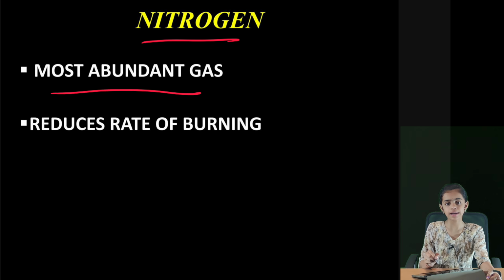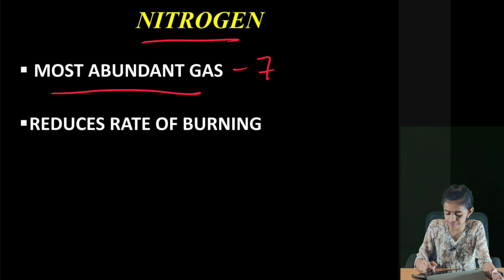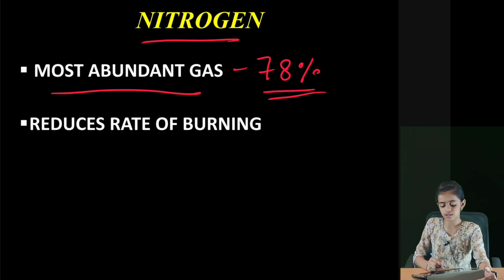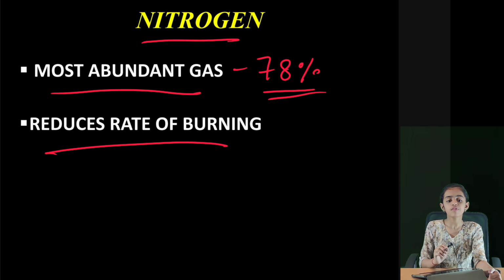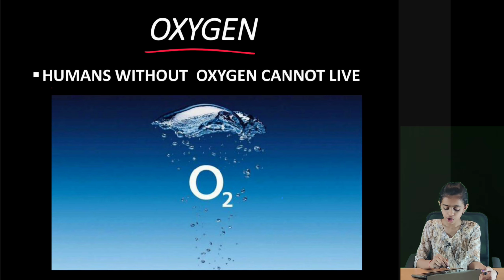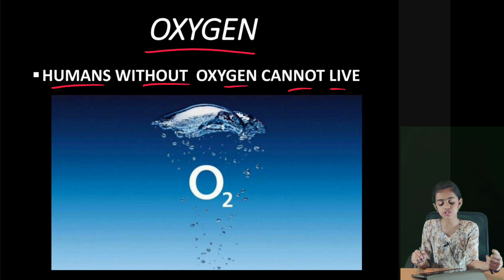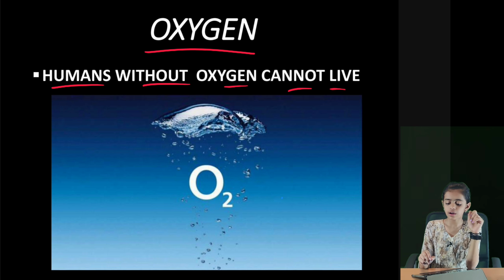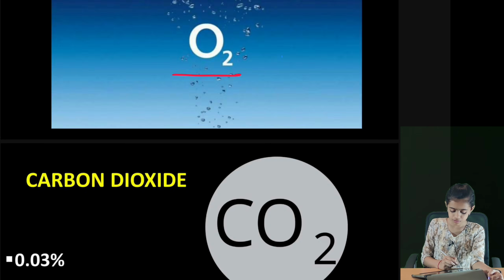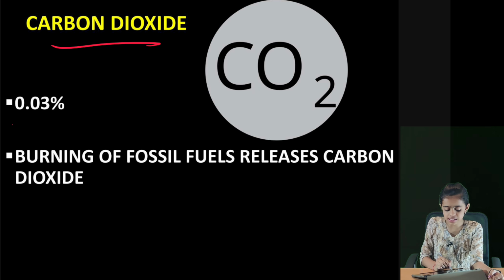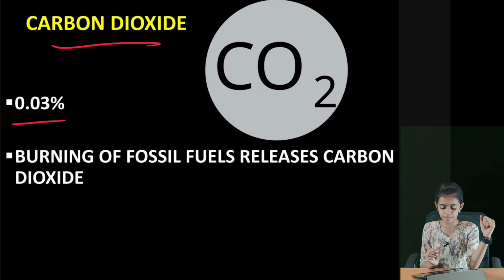Nitrogen is the most abundant gas in the atmosphere, and it is 78% of the atmosphere, and it reduces the rate of burning. If there was no nitrogen, a small fire could become a large one. Next, oxygen. Humans cannot live without oxygen, and the chemical form of oxygen is O2. Next, carbon dioxide. It is 0.03% of the atmosphere.